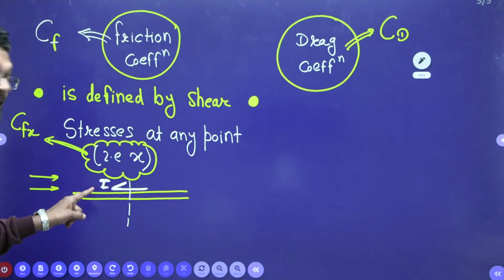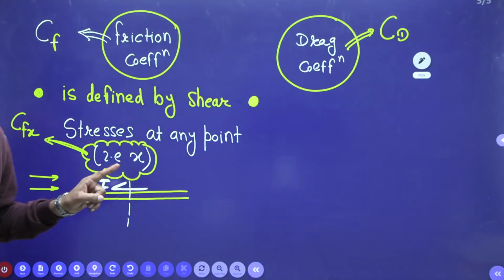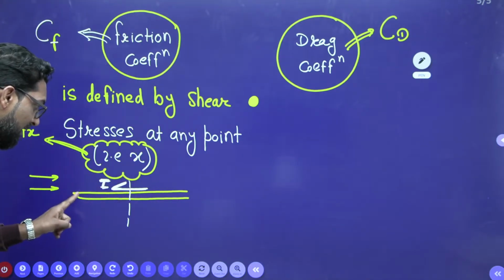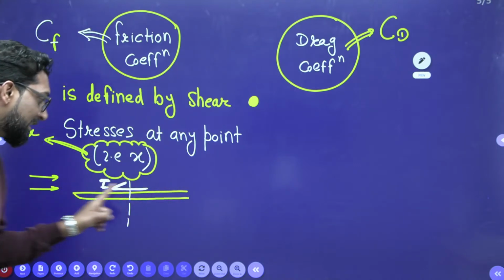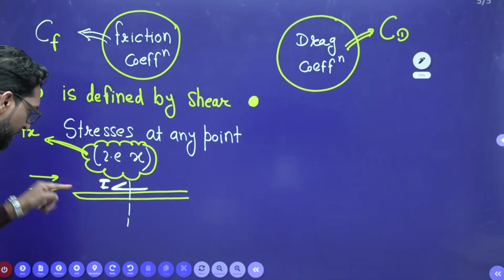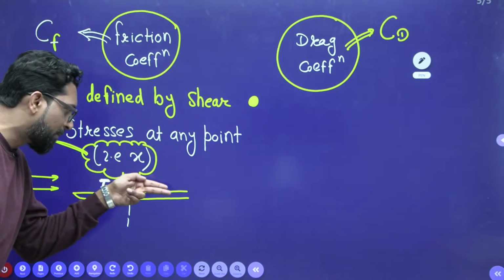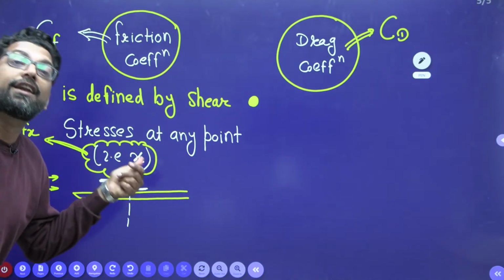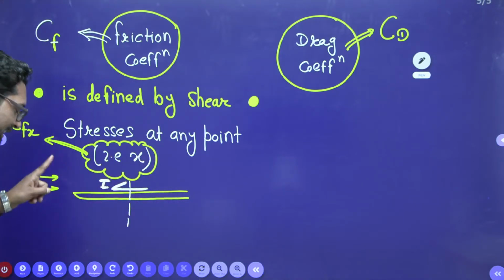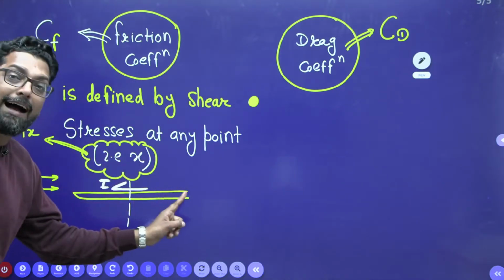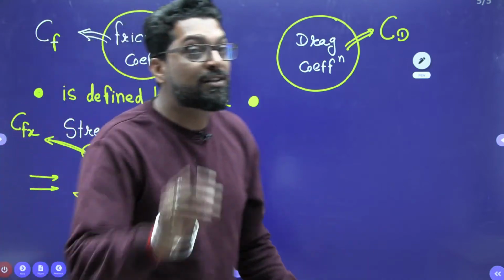See, this tau will differ. Very important. At the leading edge and at the trailing edge, these differ. That means if the flow is exposed more and more to the plate, this shear stress will reduce. That means tau at the leading edge divided by tau at the trailing edge is always greater than 1.